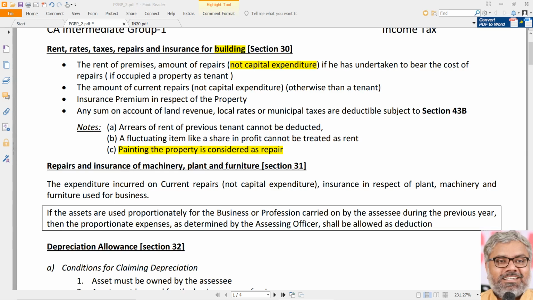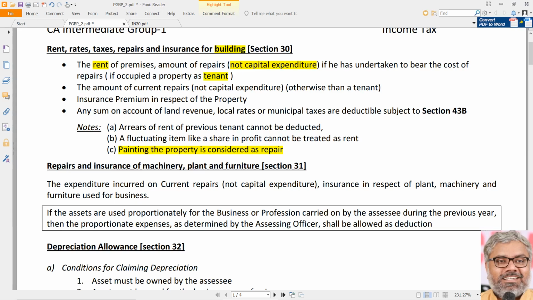Not possible. But of course, one more point here related to rent. Once again, a logical point to be just understood. Rent is allowed as deduction only when there is a real rent. That means SSC is the tenant of the building, not owner of the building. If SSC himself is owner of the building, can he claim notional rent on that as a deduction? Not possible. Rent is allowed as deduction only if the property is occupied by the SSC as a tenant. That is a point to be noted.